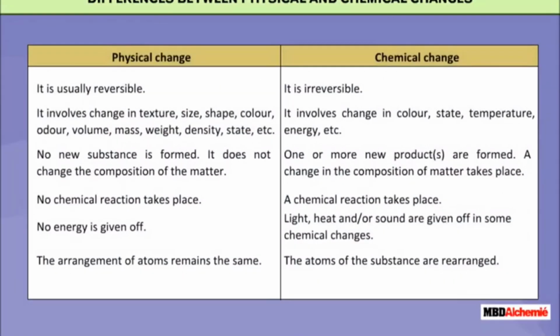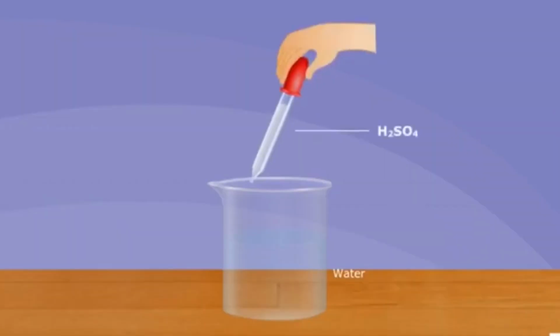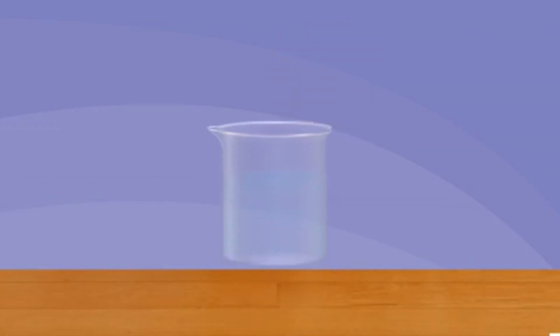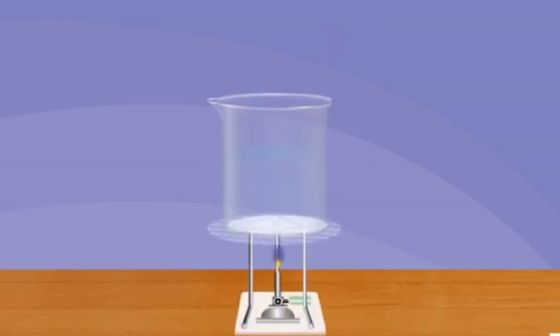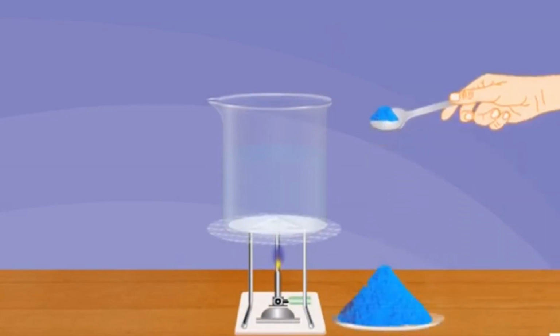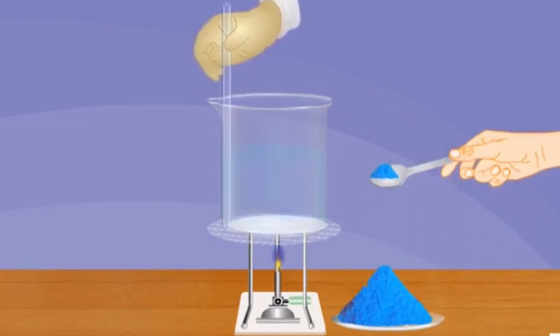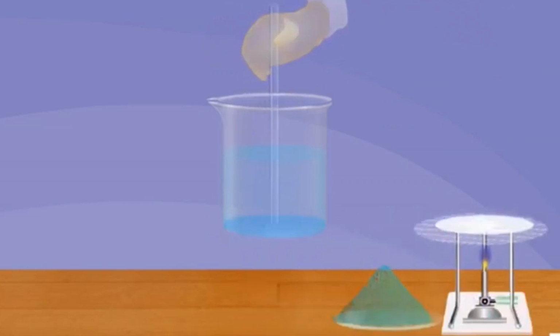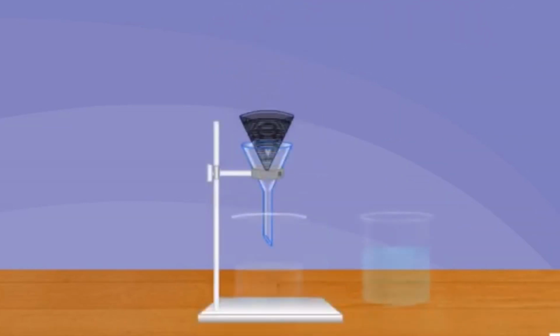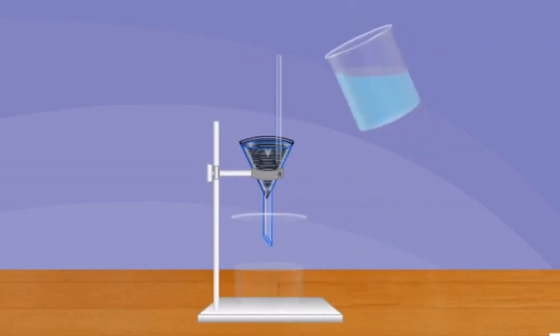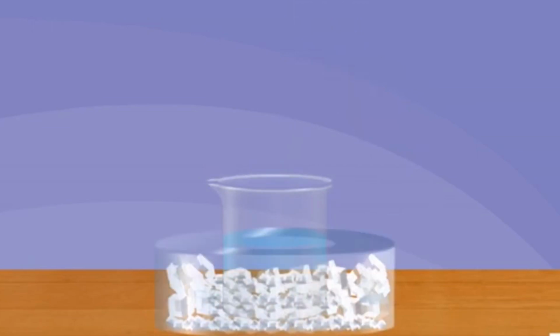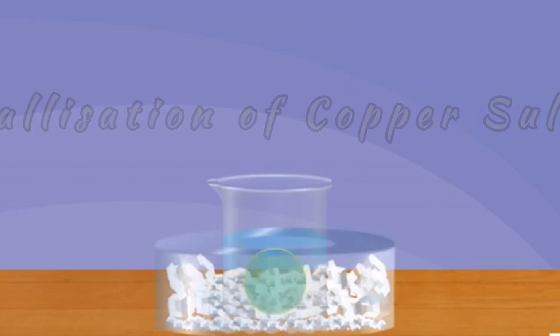Let us study the difference between physical and chemical changes. And add a few drops of dilute sulfuric acid, H2SO4, to it before putting it to boil. When the solution starts boiling, add powdered copper sulfate and keep stirring it. Make a saturated solution. Keep on adding copper sulfate till no more of it can be dissolved. Filter the solution and let it cool. Leave it undisturbed while it cools.